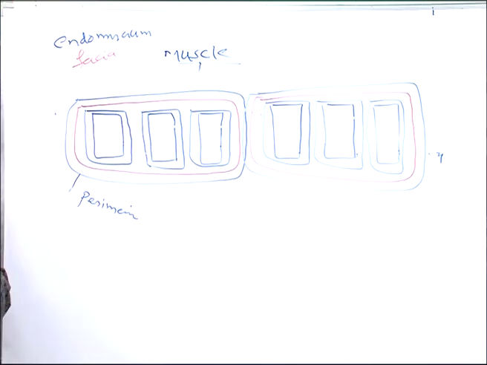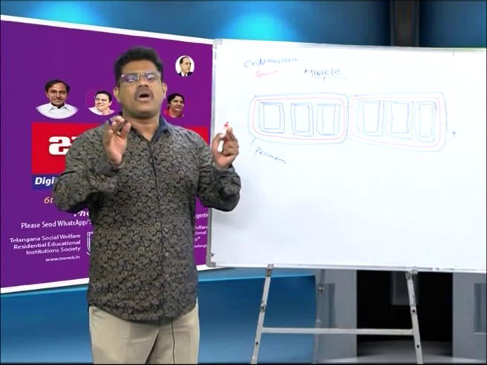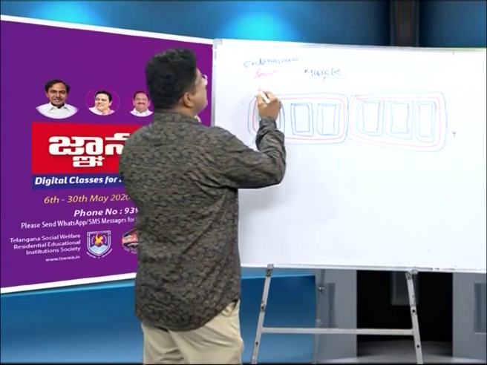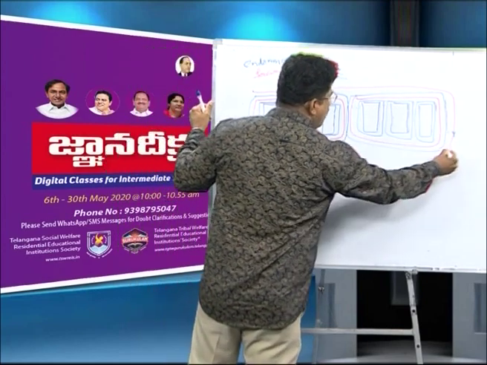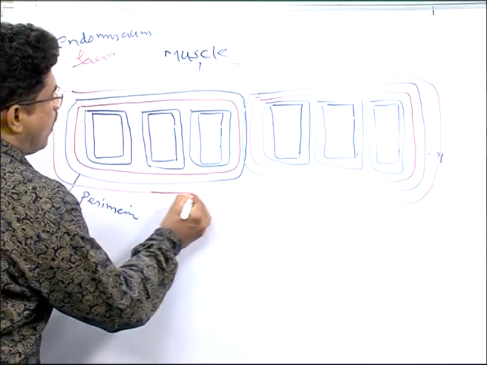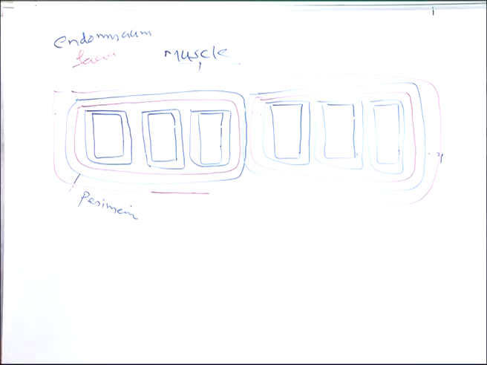So muscle bundles, fascicules, fuse and form the what? Muscle. The whole muscle is covered by the connective tissue layer. The whole muscle covered by the connective tissue layer is known as what? Perimysium. They are the connective tissue layers. That is the formation of the muscle.